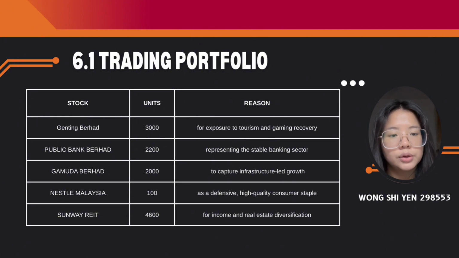We spread our investment across 5 carefully chosen stocks with the following allocation. The first is Genting Berhad, which is 3,000 units for exposure to tourism and gaming recovery. Next is Public Bank Berhad, which is 2,200 units representing the stable banking sector. Gamuda Berhad, which is 2,000 units to capture infrastructure-led growth. Nestle Malaysia, 100 units as a defensive high-quality consumer staple, and Sunway REIT, which is 4,600 units for income and real estate diversification. This mix was designed to minimize unsystematic risk while capturing opportunities across the economy.